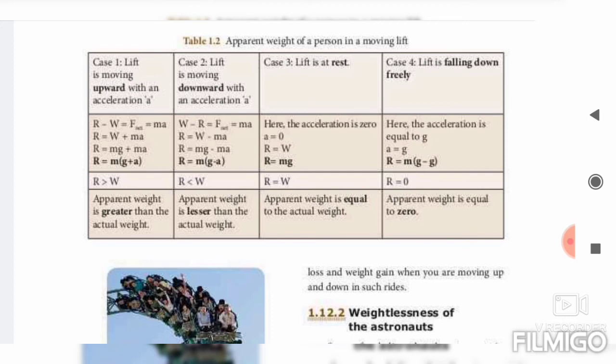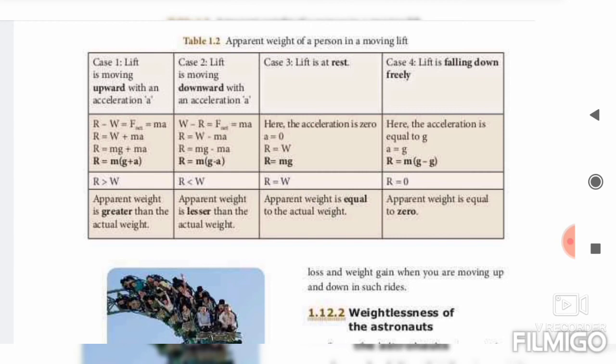Okay, so the lift is moving upward means R is greater than W. Then lift is moving downward, R is less than W. Lift is at rest, R is equal to W. Then the lift is falling down freely, that is R equal to 0. Okay, so from here any one word will come, just you have to learn that.